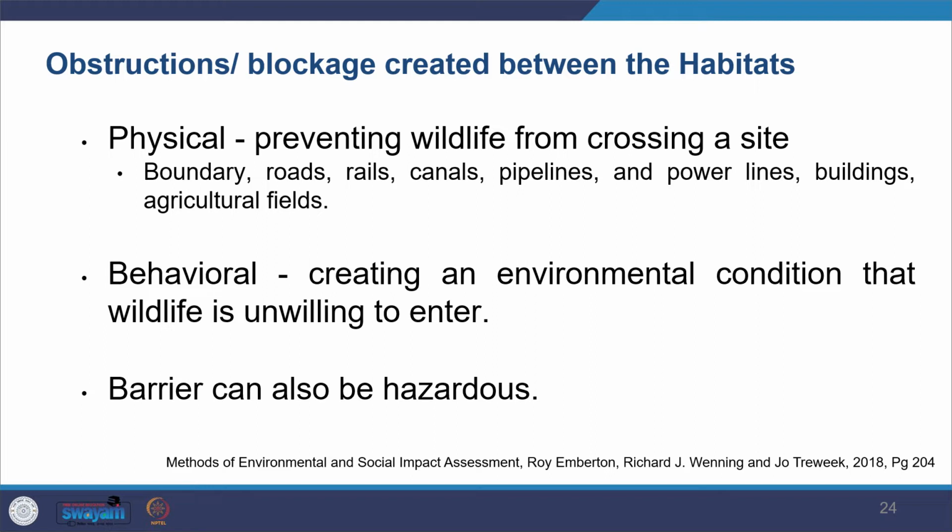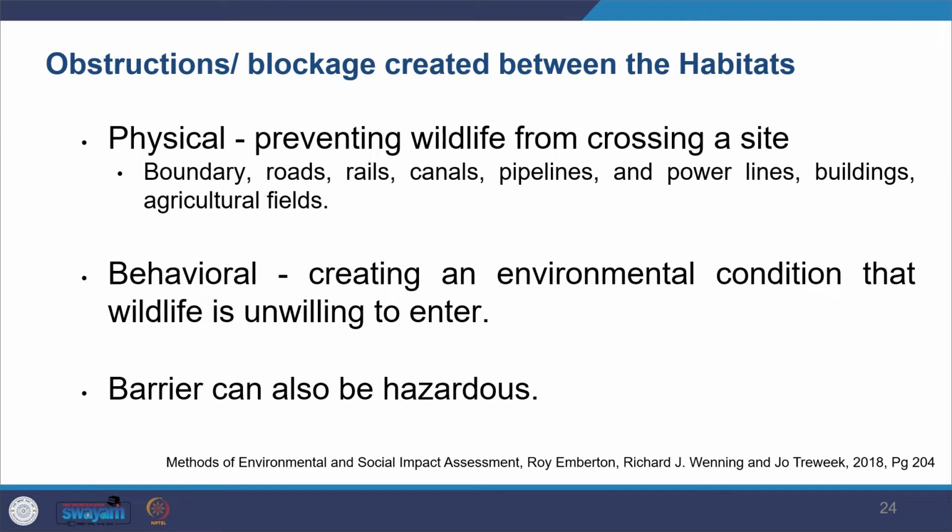For example, you must have seen that you have roads, rails, canals, and pipelines, which interfere with the passage of animals from one place to another, or divide their habitat. Those can be the physical barriers which one creates, and sometimes one also creates a behavioral barrier, like you create an environment which wildlife are unwilling to enter.